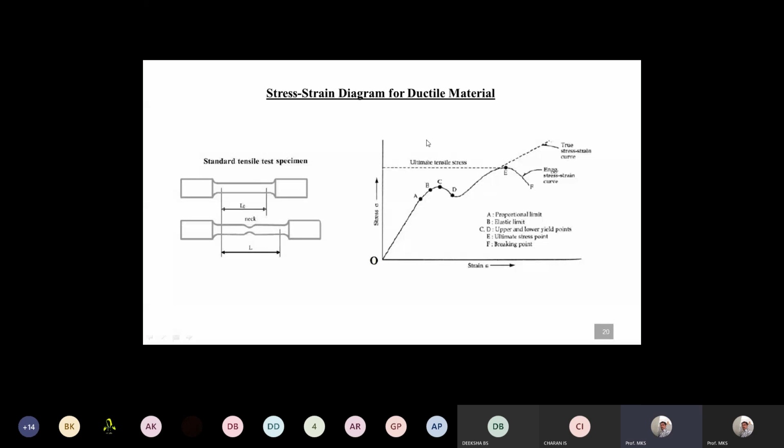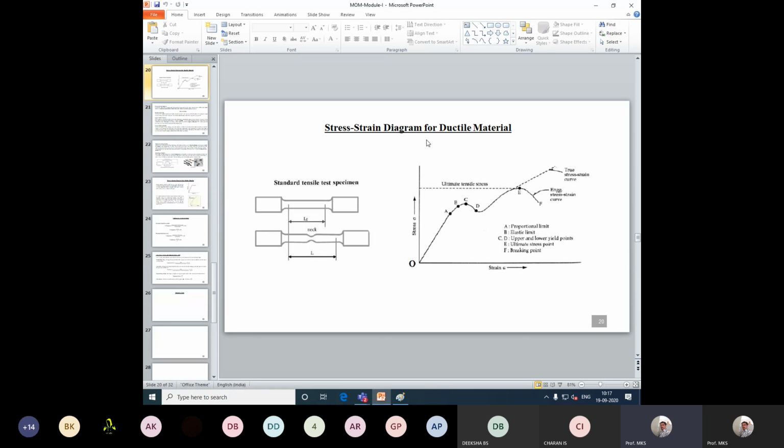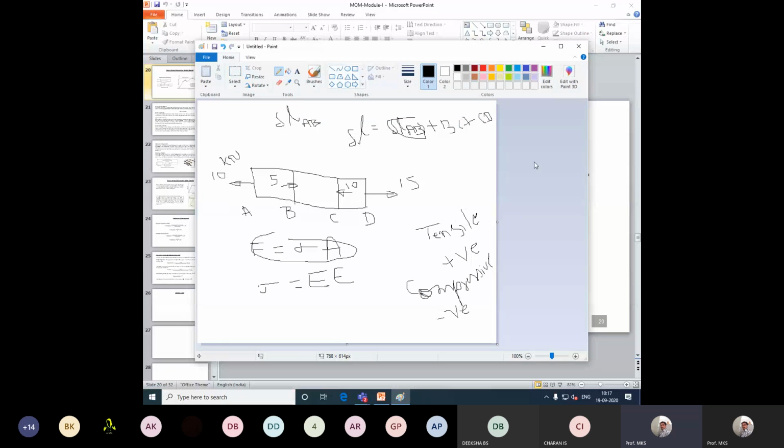Study the principle of superposition thoroughly. We'll solve the problems on the principle of superposition in the next class.